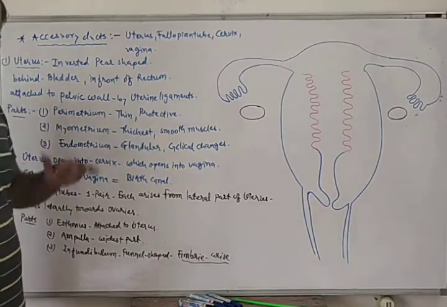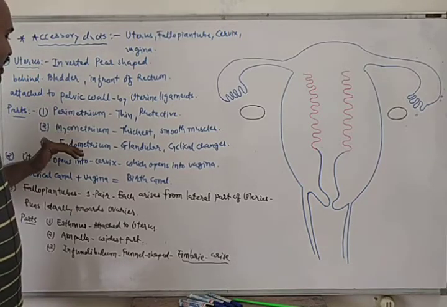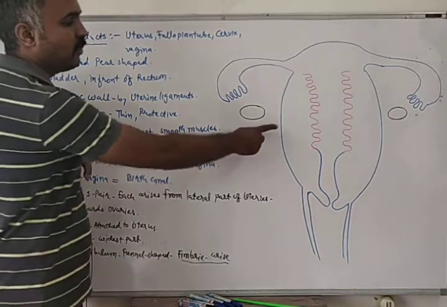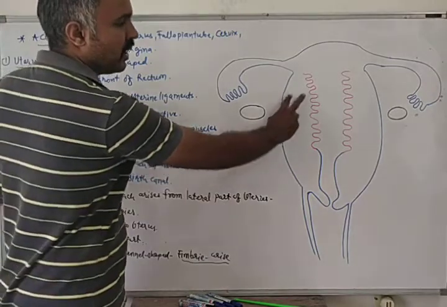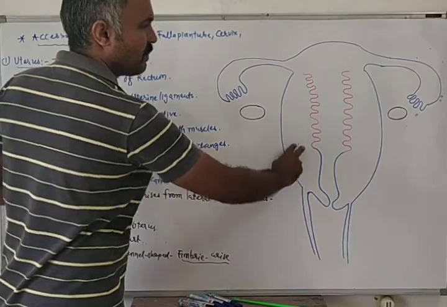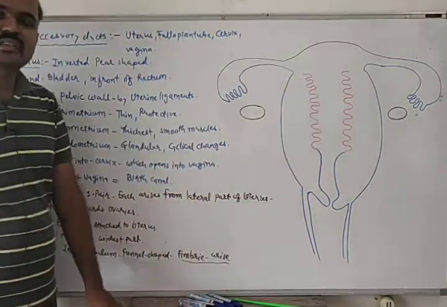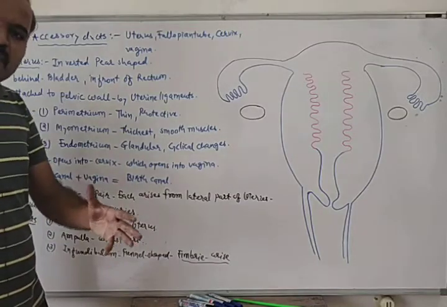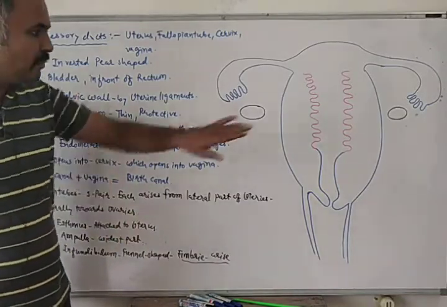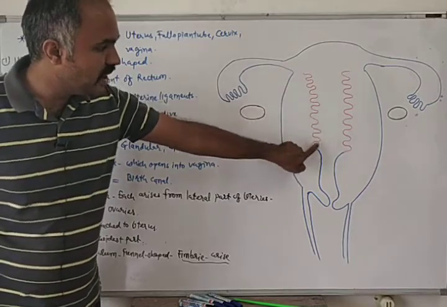Then how many parts are there in the uterus? The uterus has three parts: perimetrium, myometrium and endometrium. The outermost region is known as perimetrium, the middle part, which is thickest in nature, is known as myometrium, and the innermost part is known as endometrium.